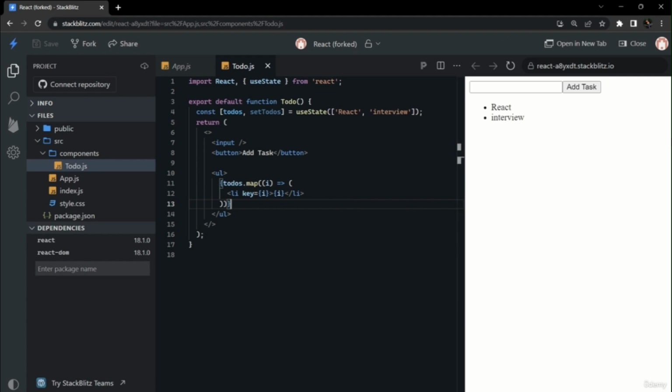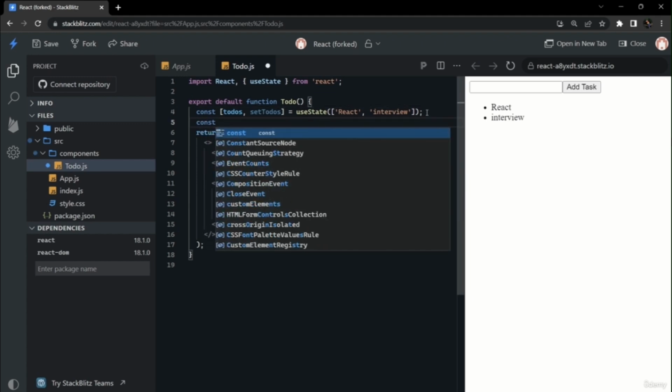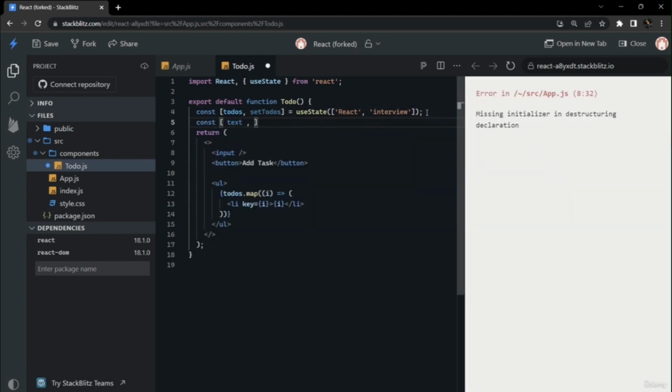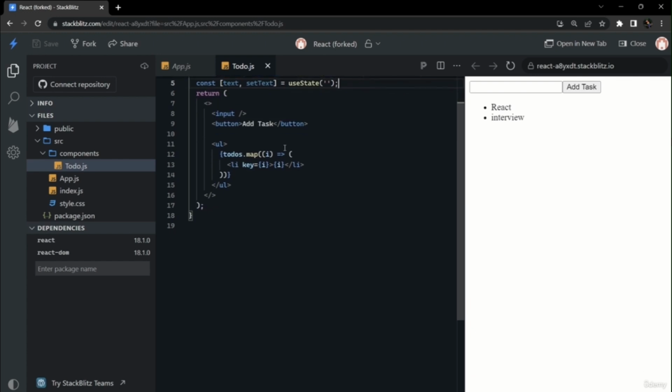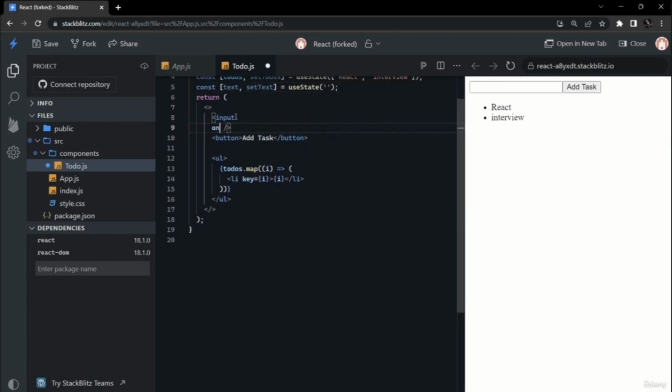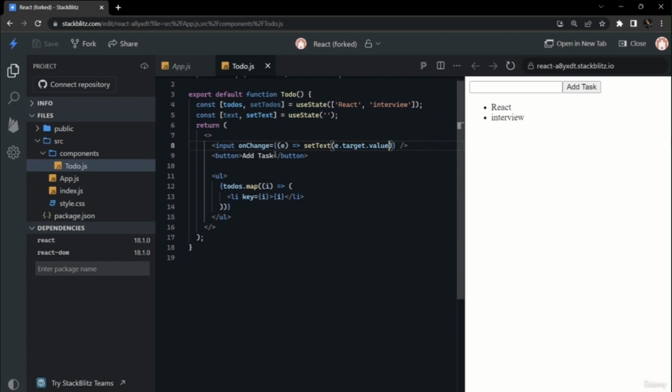So we are giving i as the key, because in our to-do list, each task will be unique. We will implement it in such a way that each task of the to-do will be unique, so we can give task as key also. We have created another state, text, for the text being typed by the user into the input. That is not a task as of now, but if a person clicks on the add task button, this text will be added to the list, and this text will be cleared from the input.